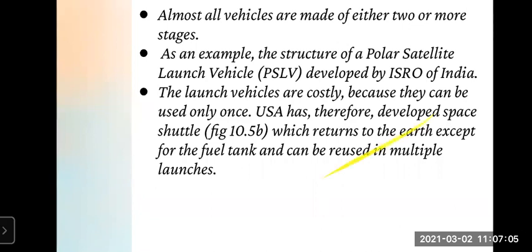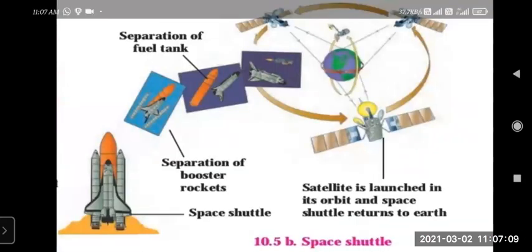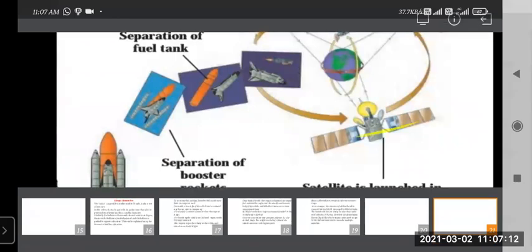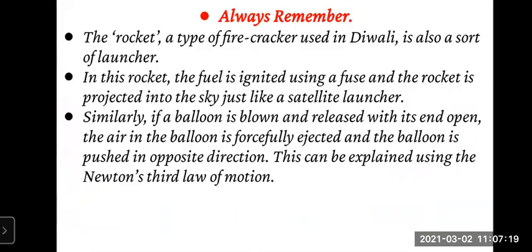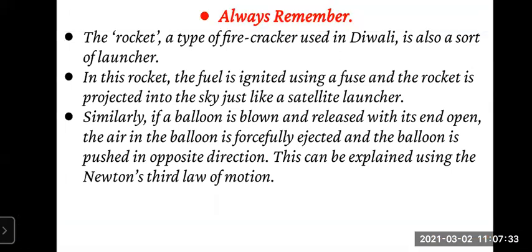This question you have to explain properly. You have to draw the figure and explain whatever points are given. Must always remember this. Now, one example depends on the satellite launch, that is how the satellite launch vehicle works. For example, a rocket, a type of firecracker used in Diwali. All of you are using that fire rocket. So it works on the same principle as how the satellite launch vehicle works.